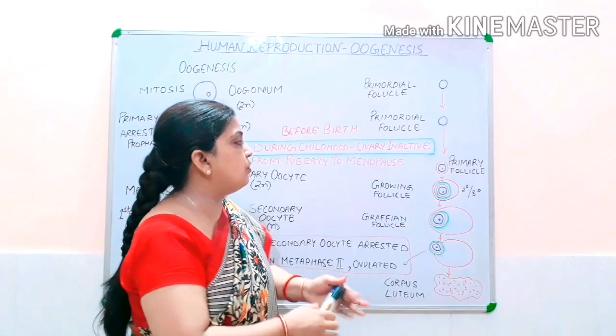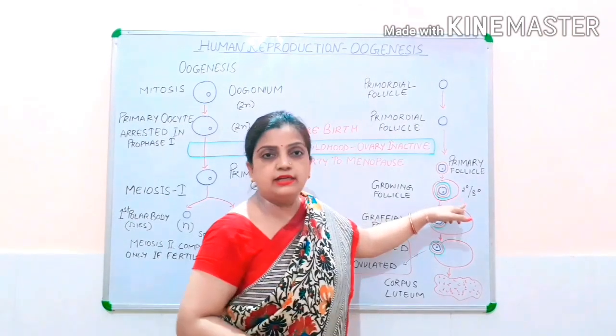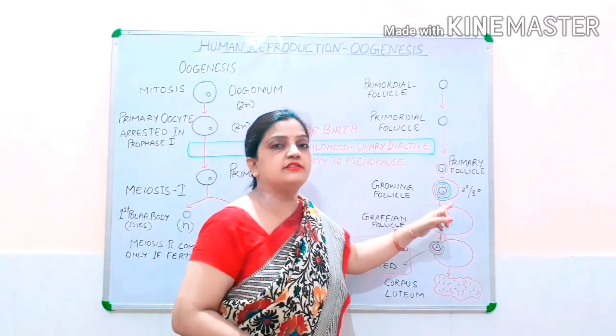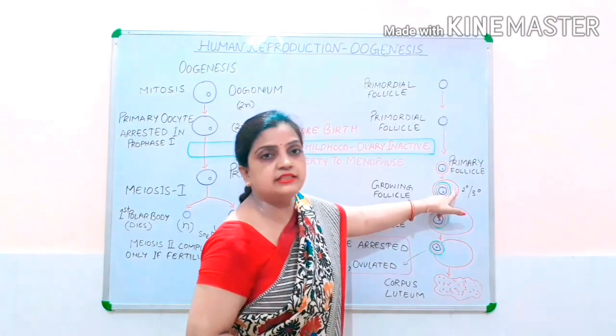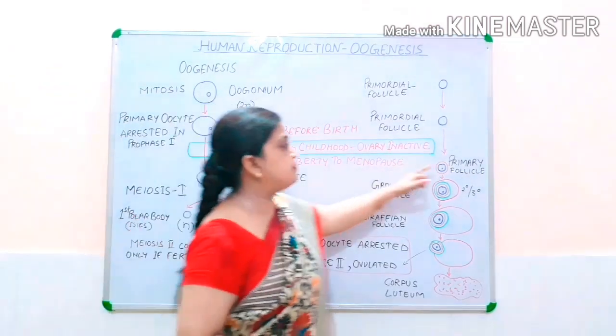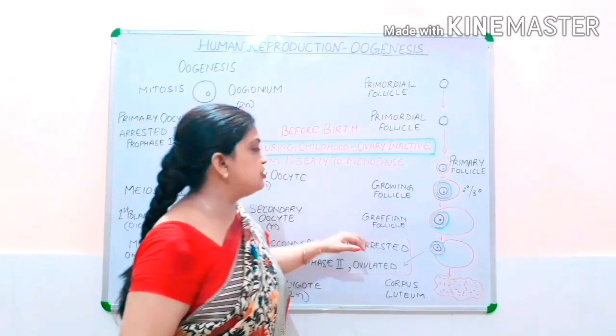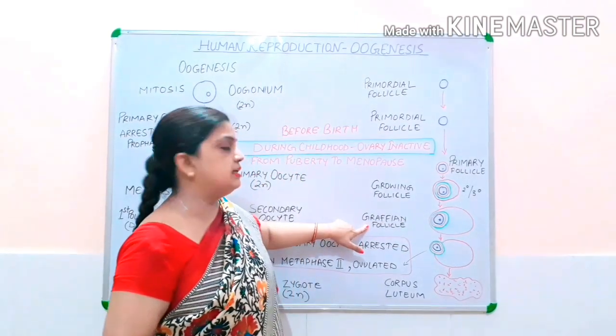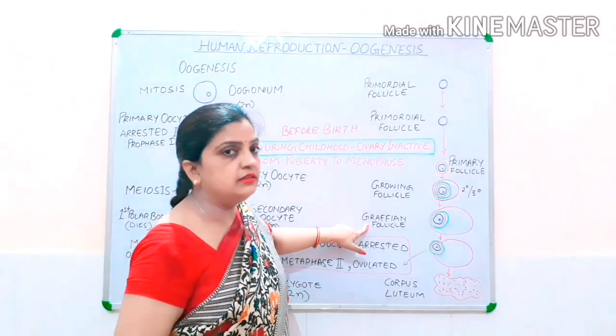So in the growing follicle, the secondary layer is developing and the tertiary layer is developing and the space is entering. Now slowly children, this primary follicle will change into mature follicle and this mature follicle is called Graafian follicle.